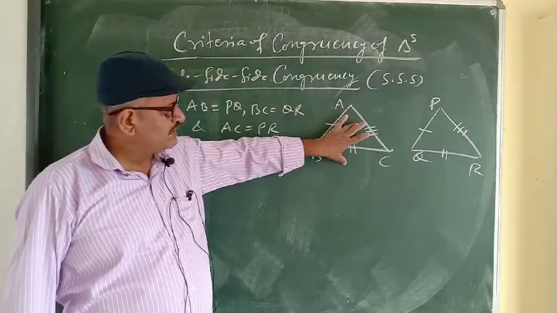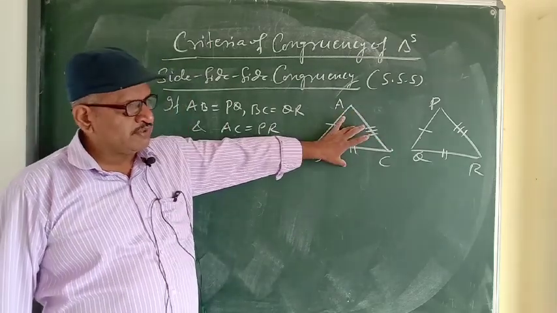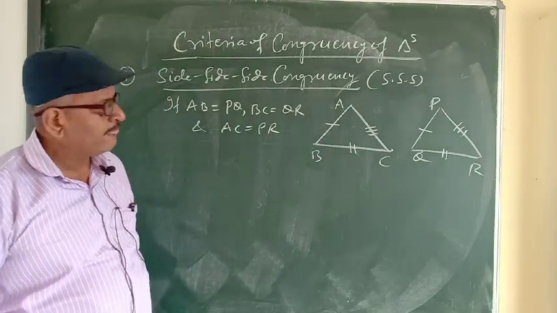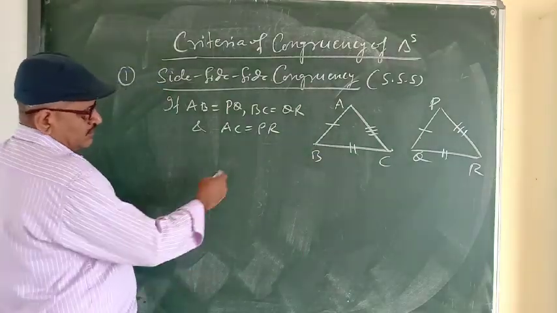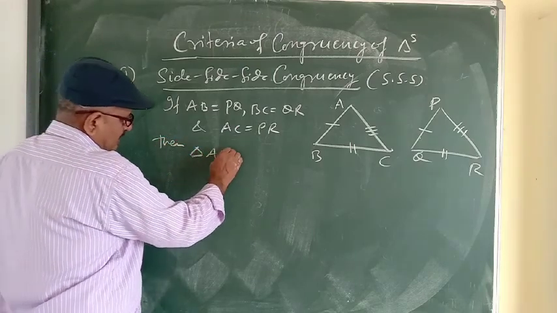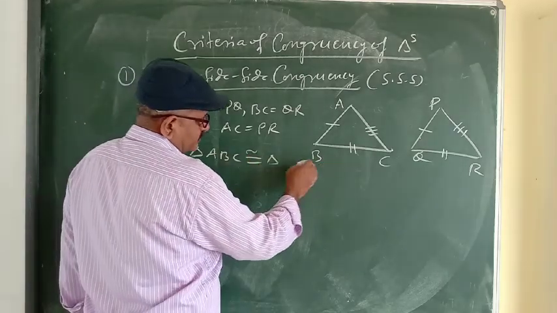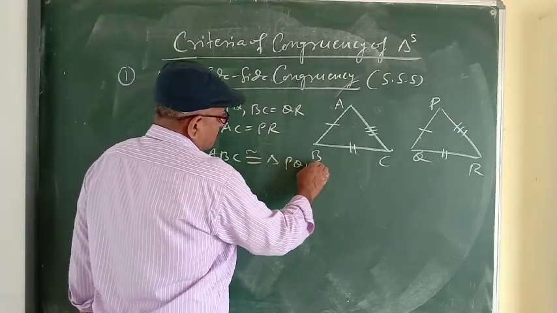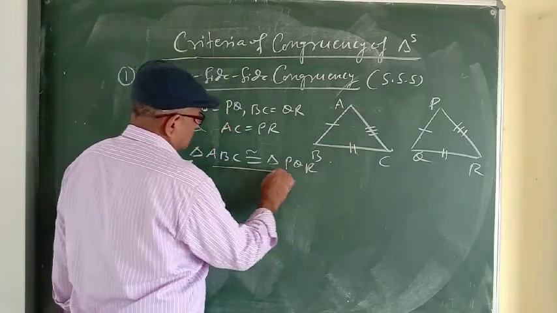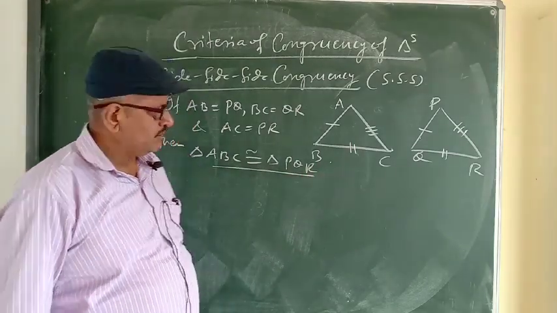So if all the three sides of the first triangle are equal to the three sides of the other triangle, then both the triangles are congruent. Then we can write triangle ABC congruent to triangle PQR by SSS.